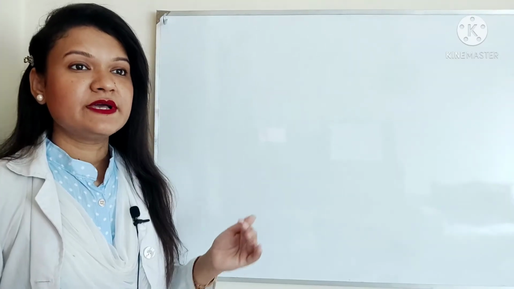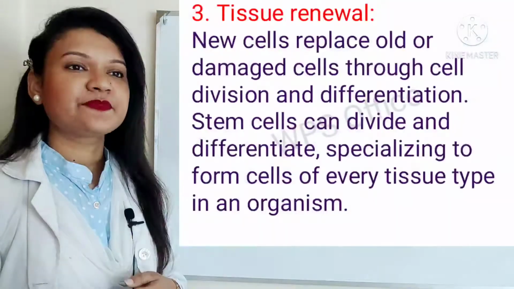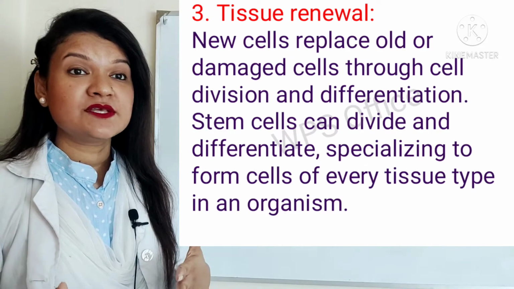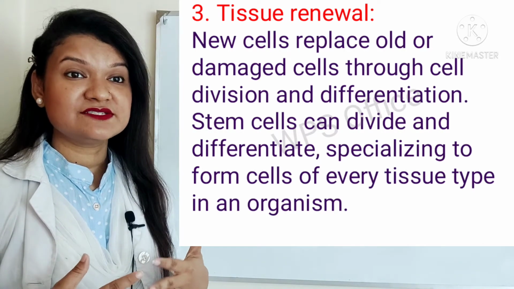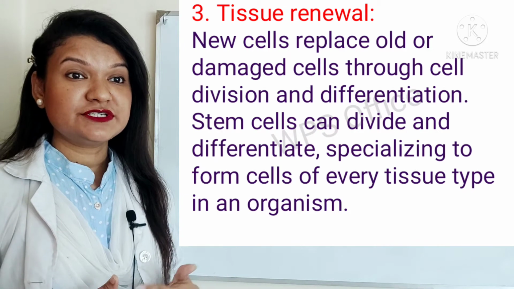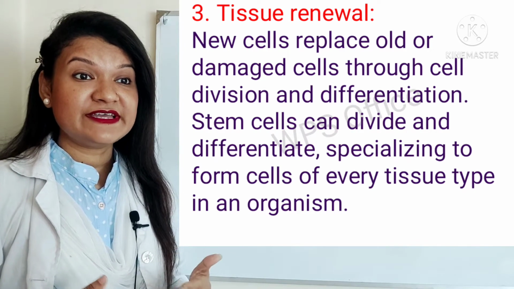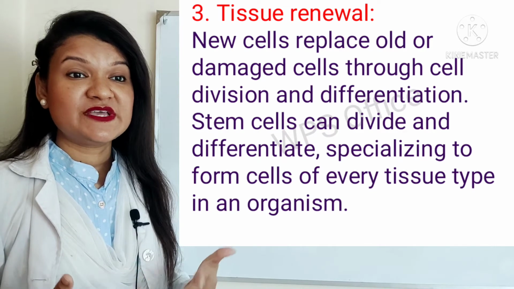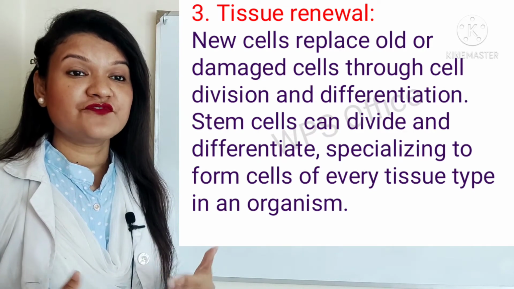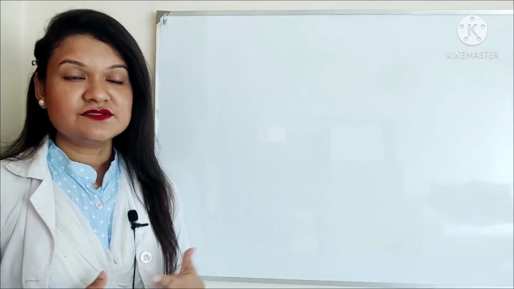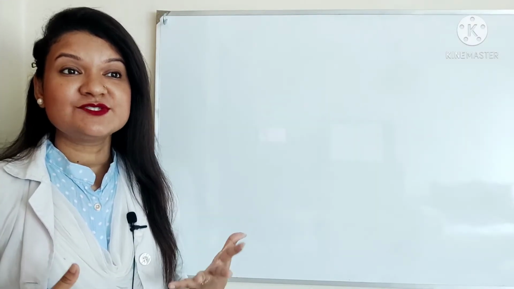And then number 3, tissue renewal. New cells replace old or damaged cells through cell division and differentiation. Stem cells can divide and differentiate, specializing to form cells of every tissue type in an organism. So that's all about the significance of cell division.